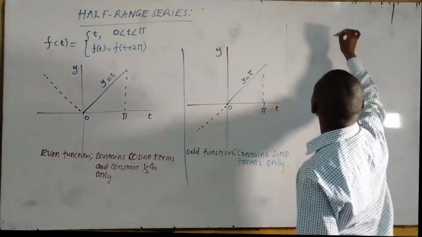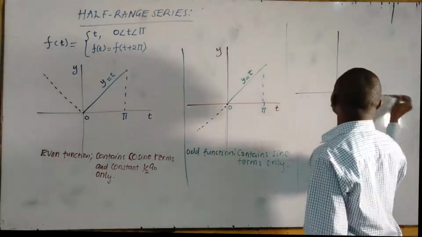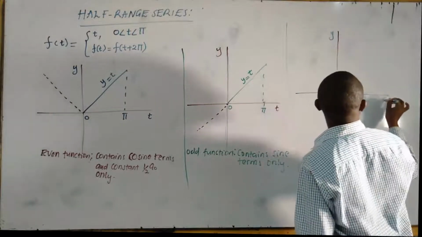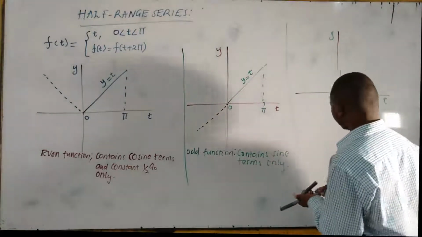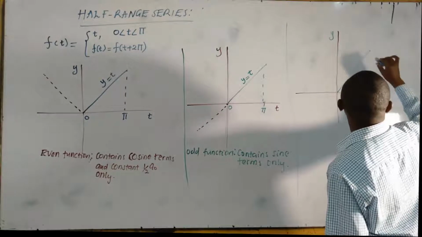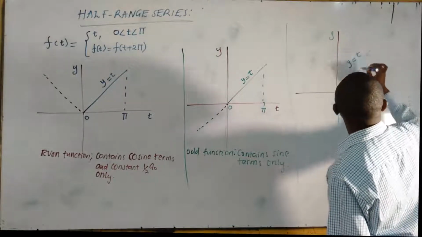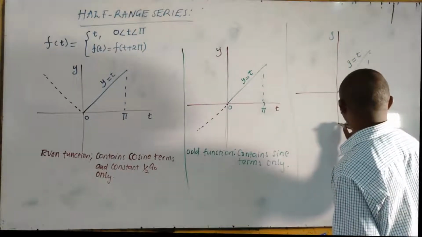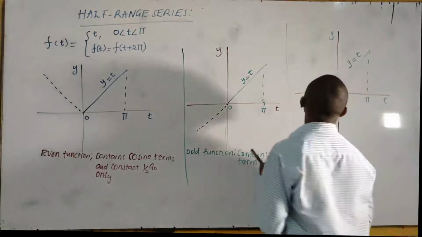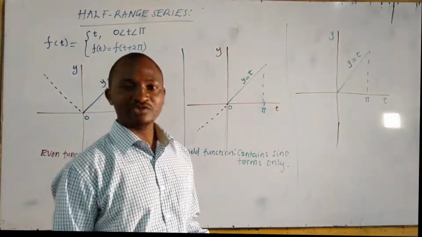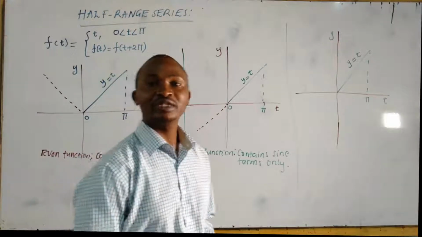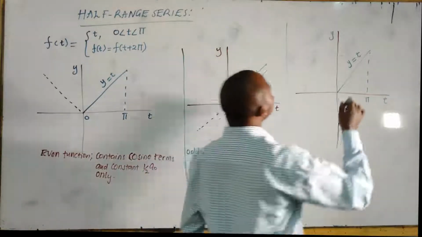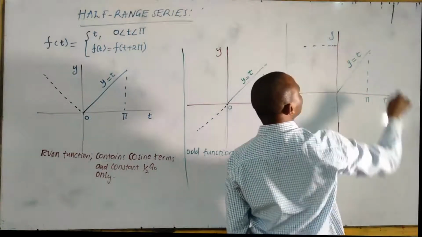So we have the same curve. Here you have the y-axis, here you have the t-axis. We have y is equal to t, up to pi. We want to make it neither, so we have so many options. We want it to be neither symmetric about the origin nor symmetric about the y-axis. We can make it look like that. It's neither.